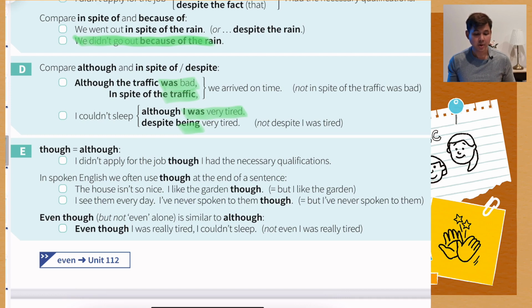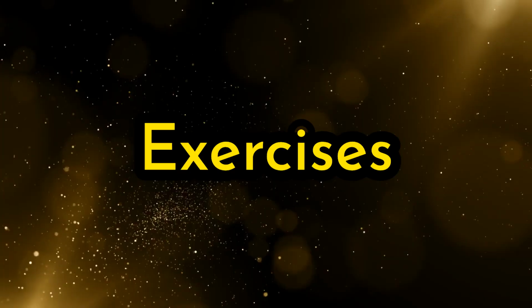And then even though is similar to although, but not even alone, so be careful. Even though I was really tired, I couldn't sleep. You cannot say even I was really tired. You have to use even though or although.